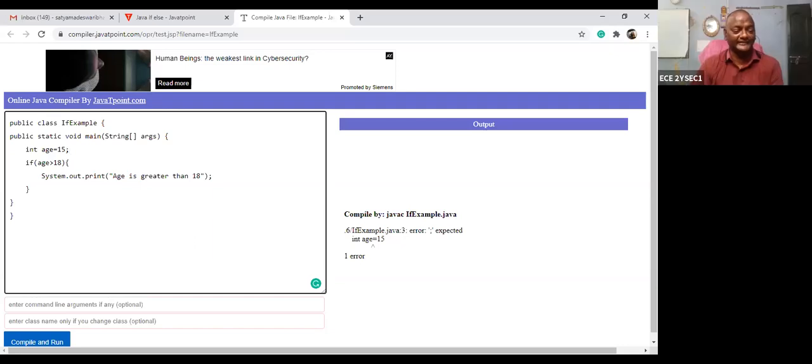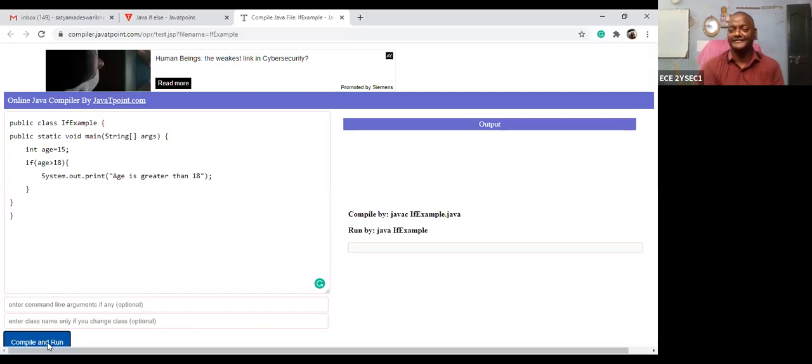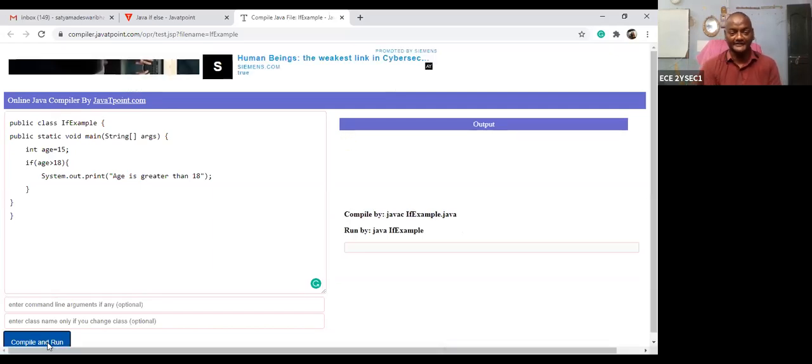Okay, you are right. Exactly right. Yes, you are absolutely right. Suppose I give the age equal to 18, then what is the output? So let us check the condition also. Age is equal to 18.